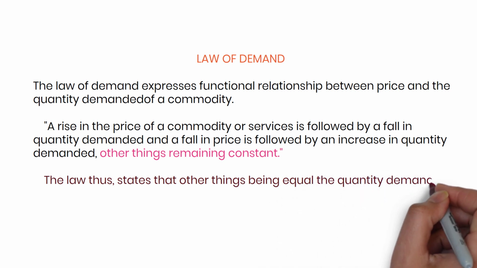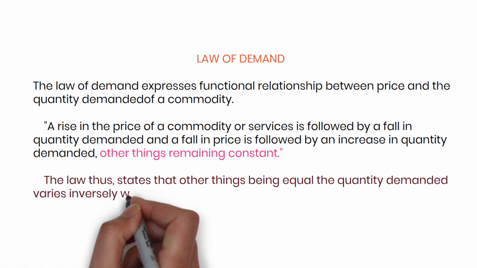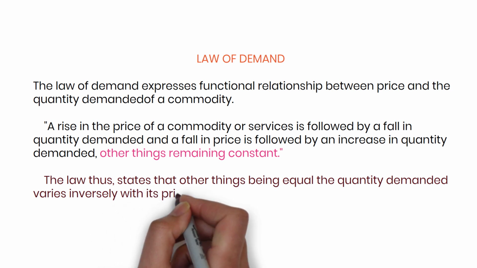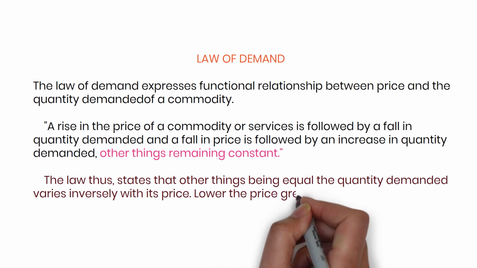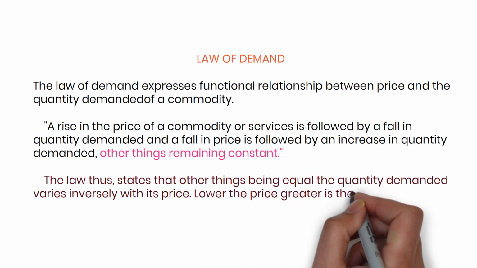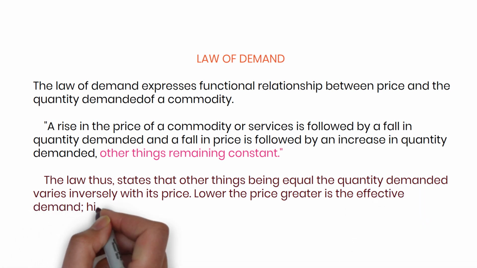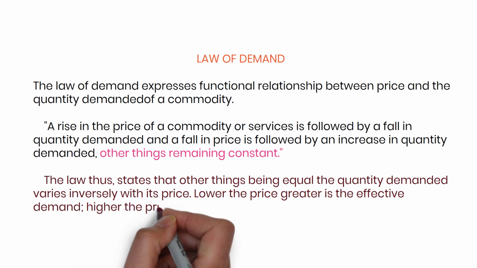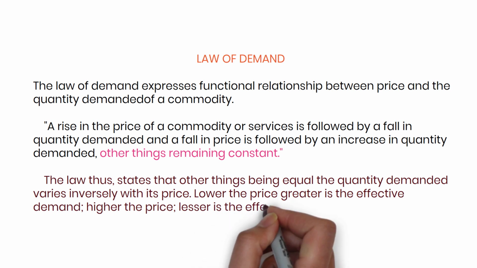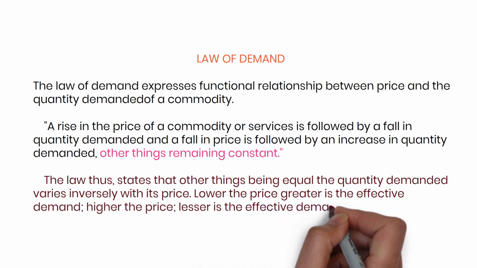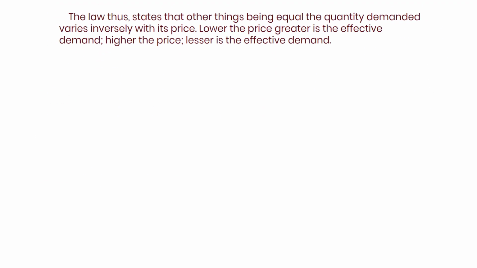So as the price increases, quantity demand decreases. So that means lower the price, greater the effective demand, and higher the price, lesser the effective demand. Just imagine a situation in the mall. Whenever there is sale in any of the commodity, we tend to buy more. So functional relationship between price and quantity demanded, that is what the law of demand is.